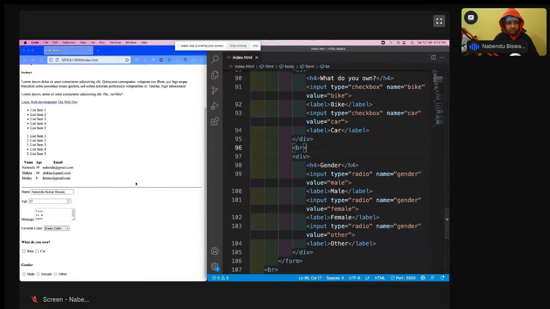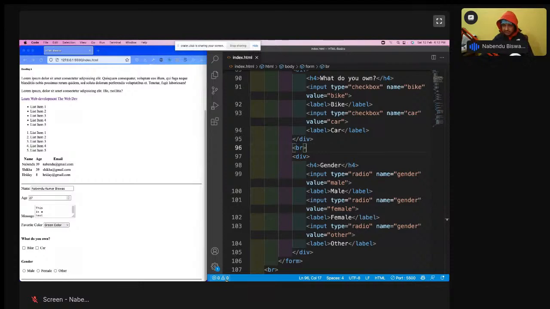Save it. See now what is happening. Gender is male, female, and other, and I can click on it. I am clicking on it. Male is selected. I'm clicking on female. Male is getting deselected. Other, this is good. So you can enter one thing only. There I can select both of those things. So this is the difference between a checkbox and a radio box.